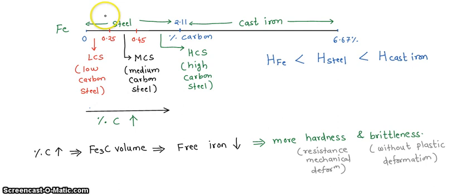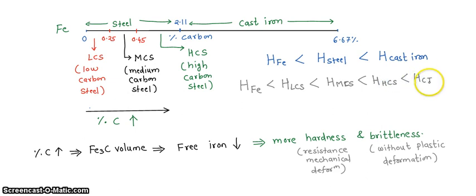Okay, so if I have to include all these low, medium and high carbon steel, this equation is going to be: hardness of iron is less as compared to low carbon steel, still less as compared to medium carbon steel, further less as compared to high carbon steel, and the cast iron has the maximum hardness and brittleness.